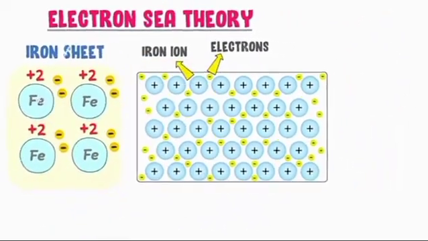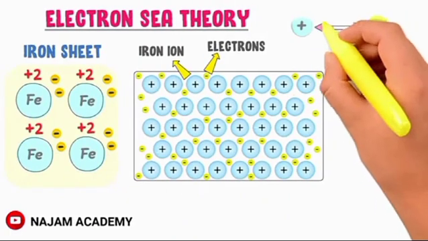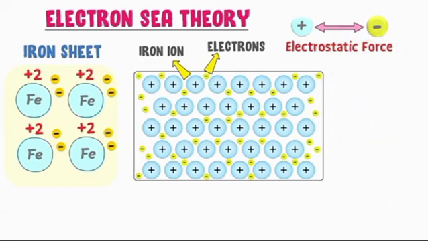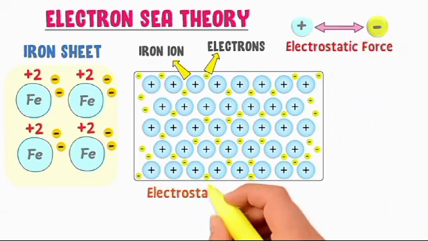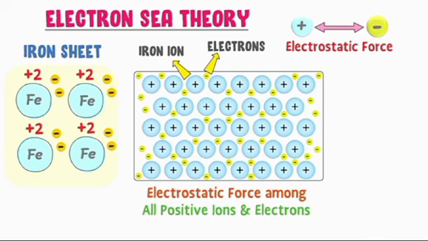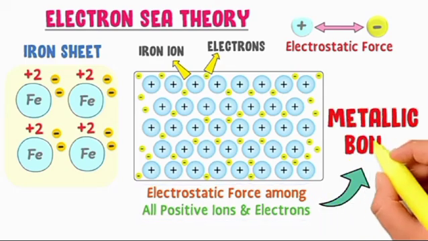We know that positive and negative charges attract each other due to electrostatic force. Hence there is electrostatic force among all positively charged ions and the sea of electrons. Let me repeat it. There is electrostatic force among all positive ions of iron and the sea of electrons. This electrostatic force acts as a metallic bond and holds all the atoms of iron together.